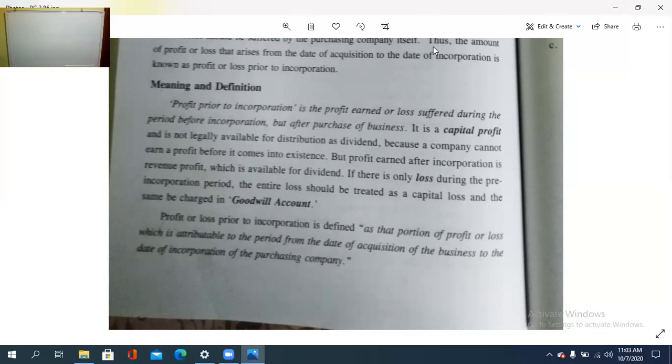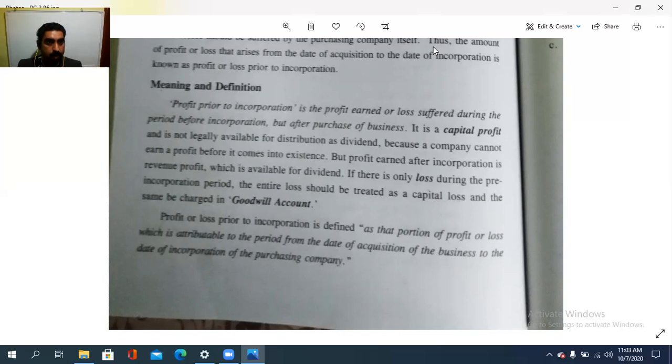There should be some time gap between this. In between, any profit that arises or loss suffered is to be taken up by the company that purchases it. Our profit or loss prior to incorporation: it is a capital profit and it is not legally available for distribution as dividend because a company cannot earn a profit before it comes into existence.